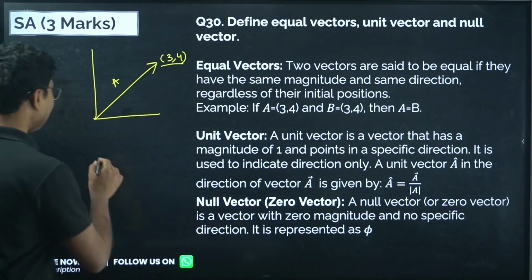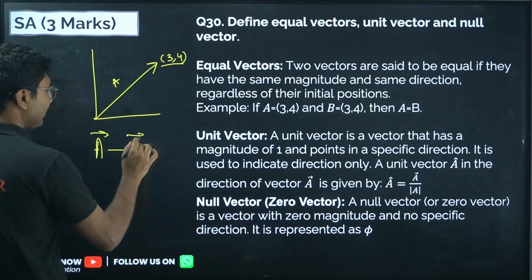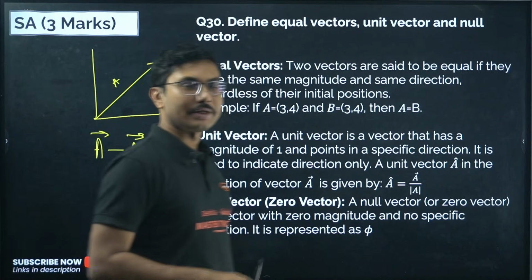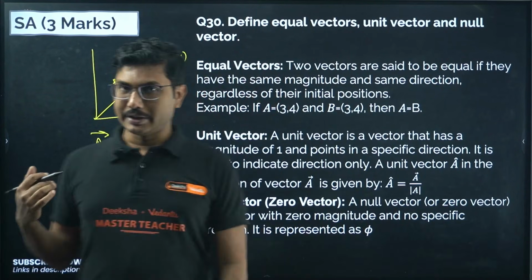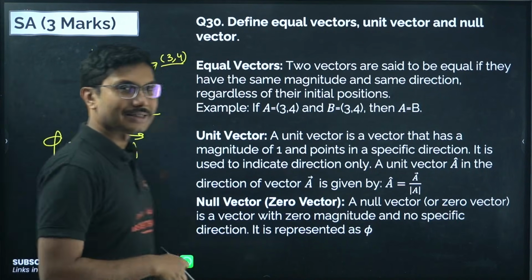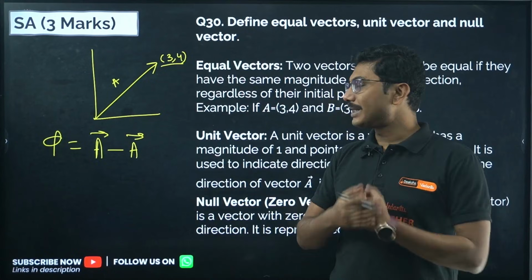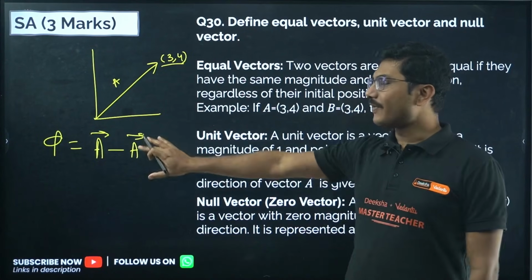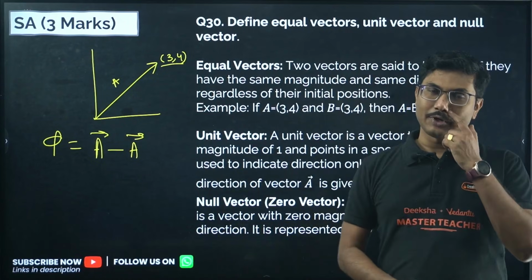For example, if I say a vector minus a vector, so it is a subtraction between two vector quantities, definitely the resultant should be a vector quantity, but we have no idea what the direction is. The magnitude is zero obviously, but what is the direction we are not sure, but the final quantity is a vector quantity, that much we know. So that is an example of a null vector.